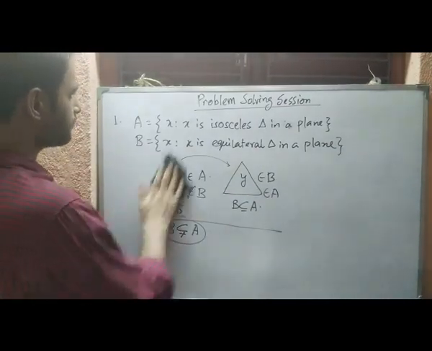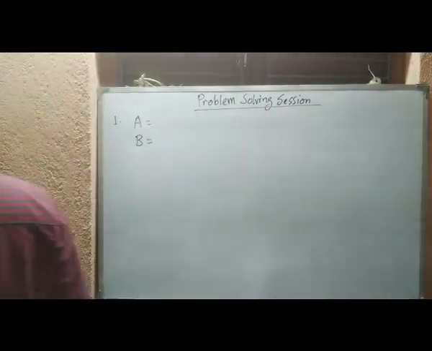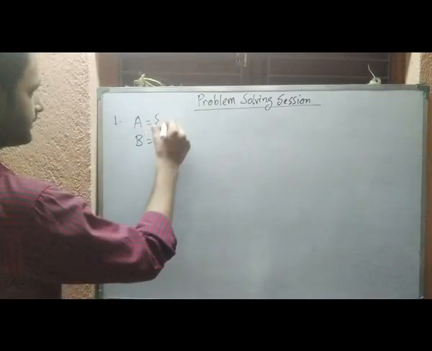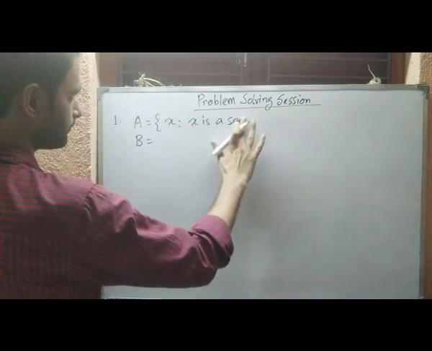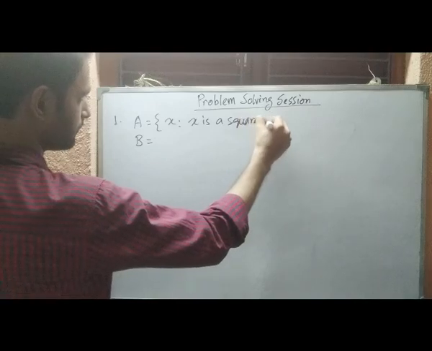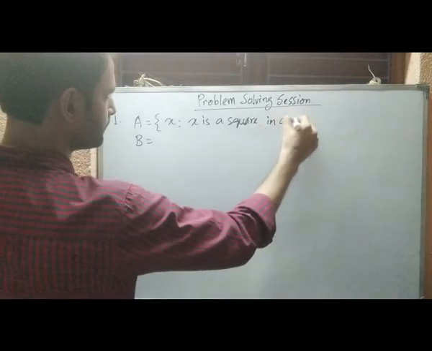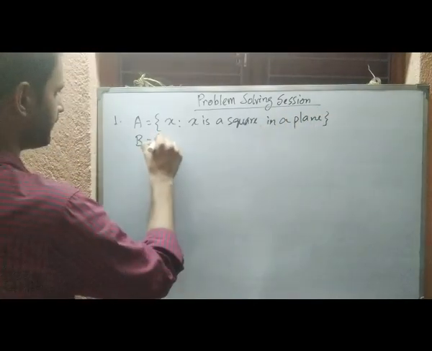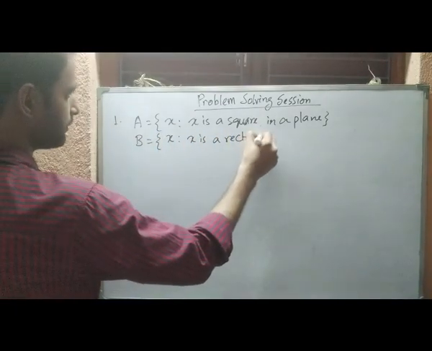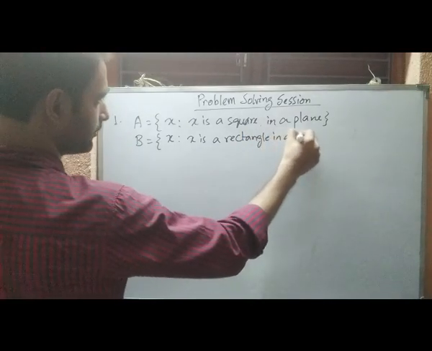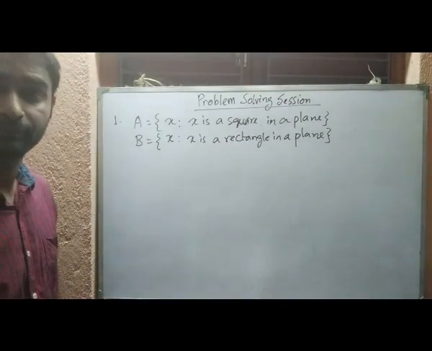Okay, so let us come to the next one. The next one says A is the collection of all squares in a plane. And B is the collection of all rectangles in a plane. So in the same plane. So whether A is a subset of B or B is a subset of A.